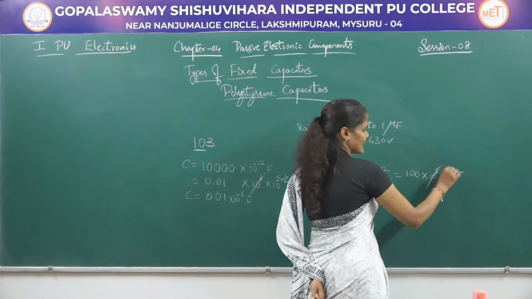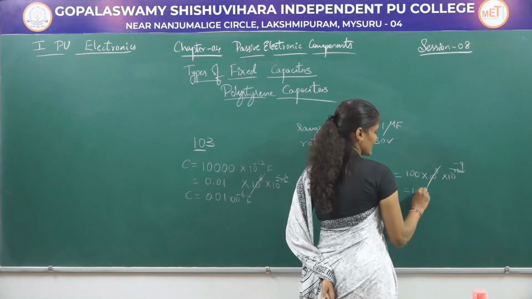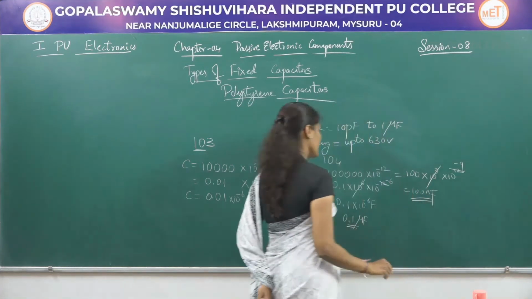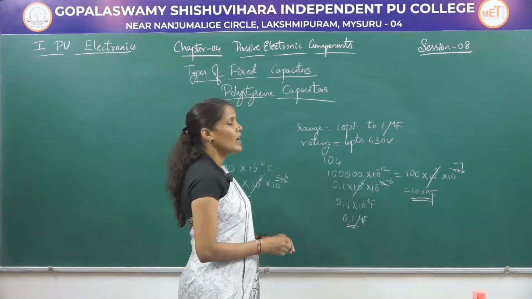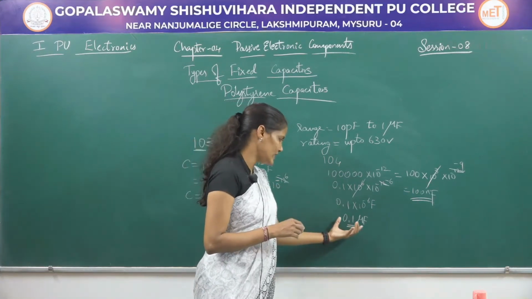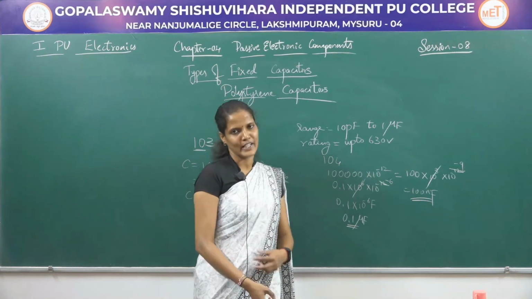So this 3 gets cancelled with minus 12, retaining minus 9. So 100 nanofarad. So if a capacitor is found to be having a number which is printed on that as 104, then its value is equal to 0.1 microfarad or 100 nanofarad.